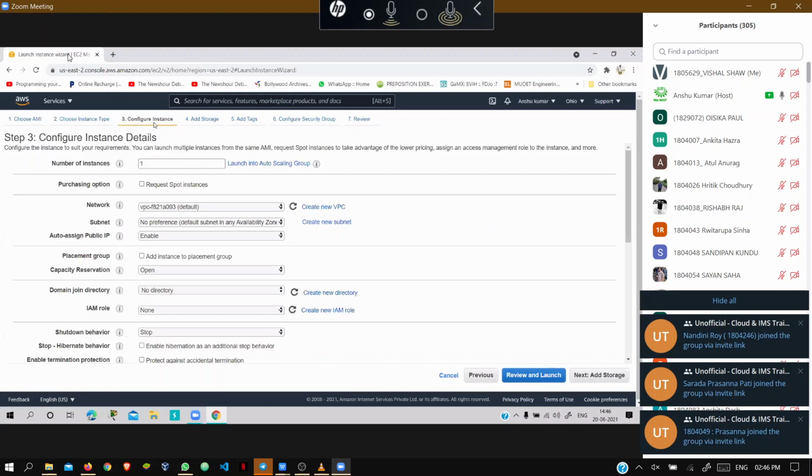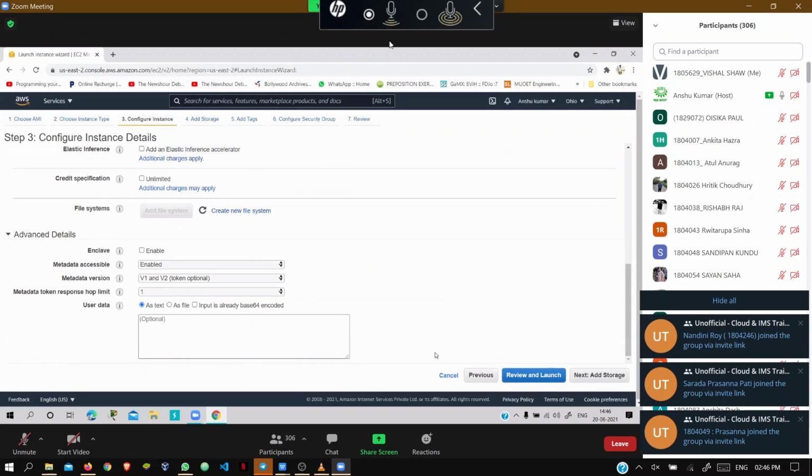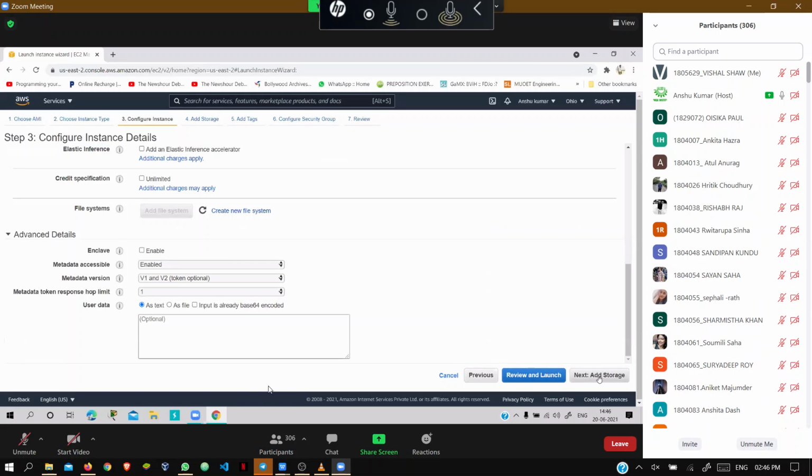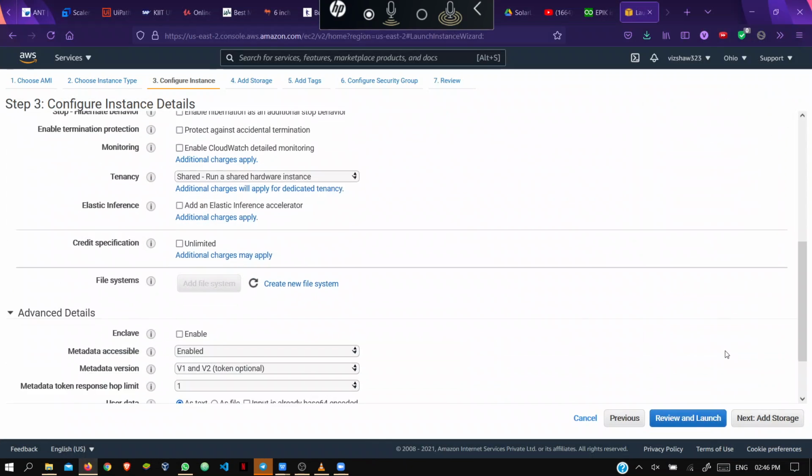Now go to this configure instance details. I have already made the changes, like this one should be enabled. The rest of the things should be default only. Termination protection, don't enable it, not required. Go next, add storage.